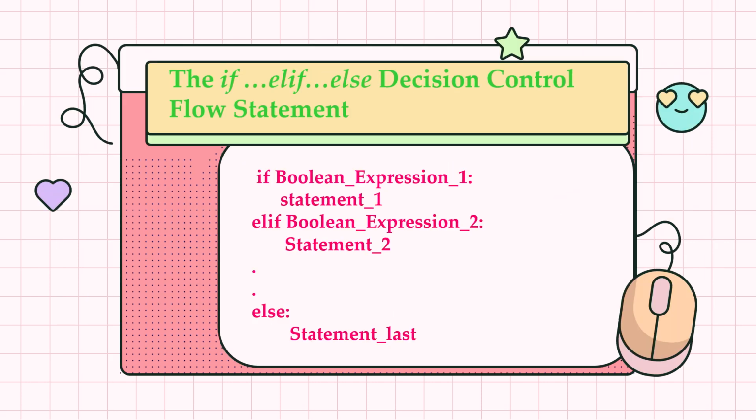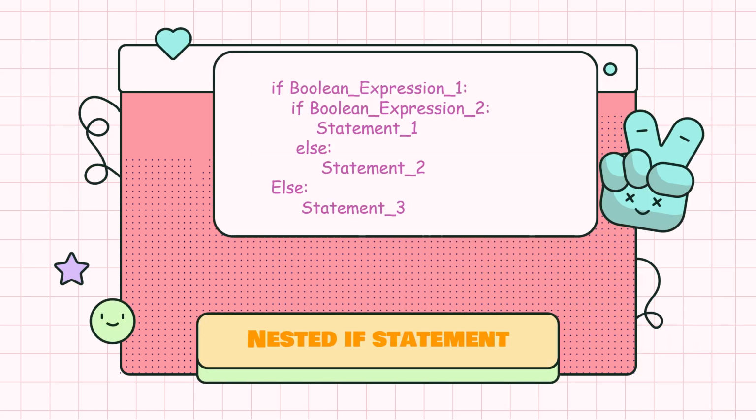The if elif else is a decision control flow statement. If the condition isn't true, but we want to check for the next condition, then we can make use of the if elif else statement. Nested if statements in Python are conditional statements placed inside another if statement. They allow for checking multiple conditions in a hierarchical manner.